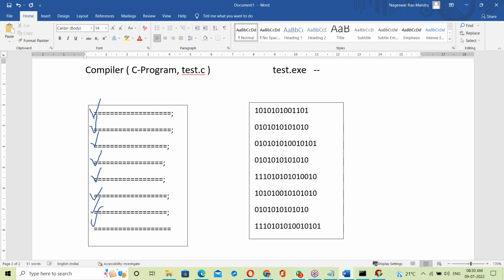That exe file is given to the processor. The processor takes that exe file and generates the output. That's it. Now the processor generates output. Okay, this is what is happening with the compiler.